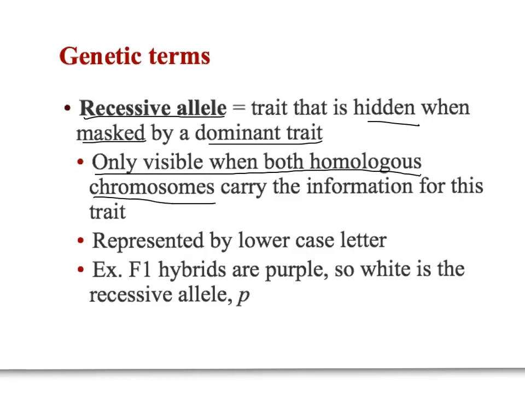So if an organism had one P and one W, this plant would have purple flowers. It doesn't matter that this W is present, it gets masked or dominated by the P. So this trait is only going to be visible if the individual has WW, two copies of that recessive allele. So I've been drawing it as a W just so it was clear to you guys, but in reality, we actually use the same letter as the dominant allele, we just write it as a lowercase.